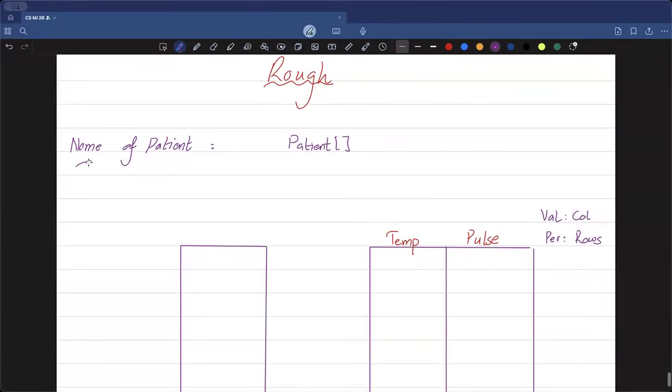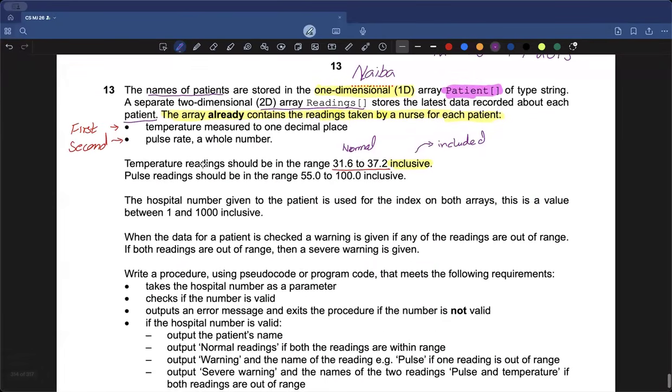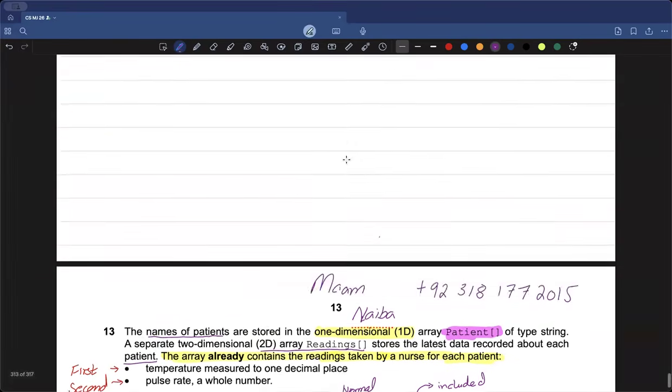So the valid range for temperature is going to be what? 31.6 to 37.2. Perfect. This is going to be my normal range. Now let's continue the question. The next statement says that the pulse readings for a specific patient should be in the range 55 to 100 inclusive, again, which apparently means that if it's between these values, we are good to go.